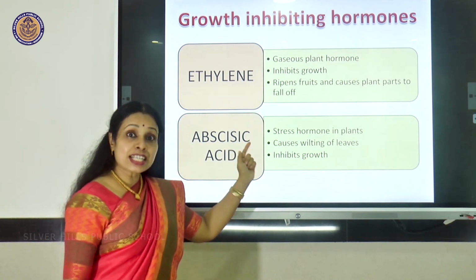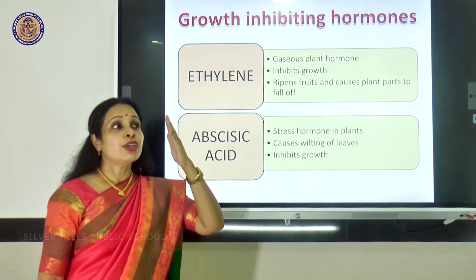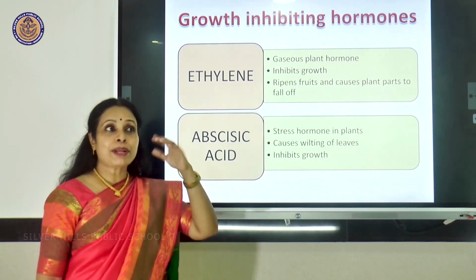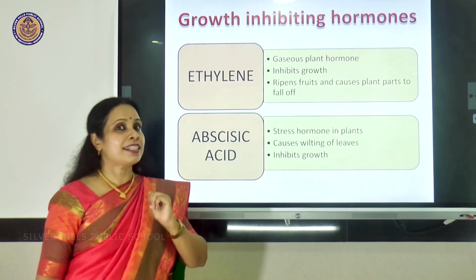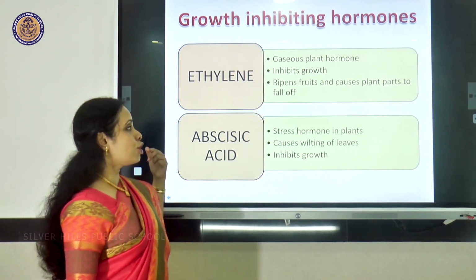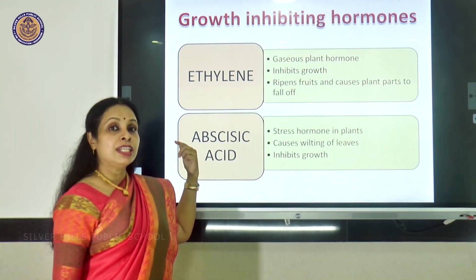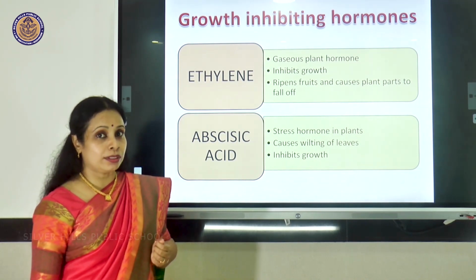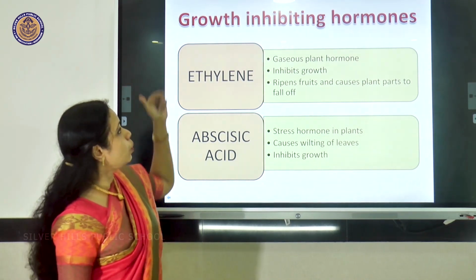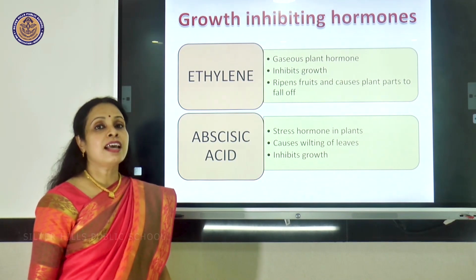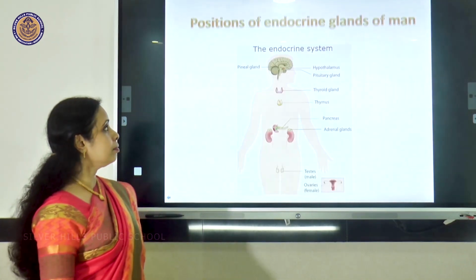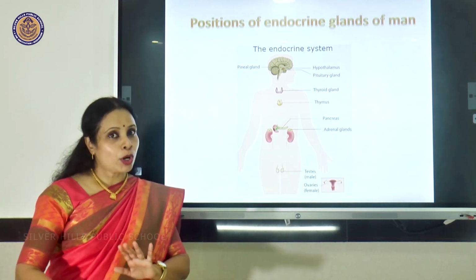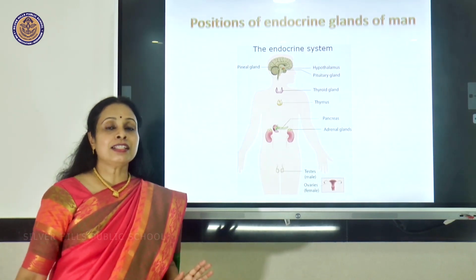It causes wilting of leaves. When there is no water, you can see the leaf of the plant which was standing properly will droop down. That is called wilting. That is happening because of abscisic acid. It will also inhibit growth. So those two, ethylene and abscisic acid, they are the growth inhibiting hormones. That much about endocrine system in plants.